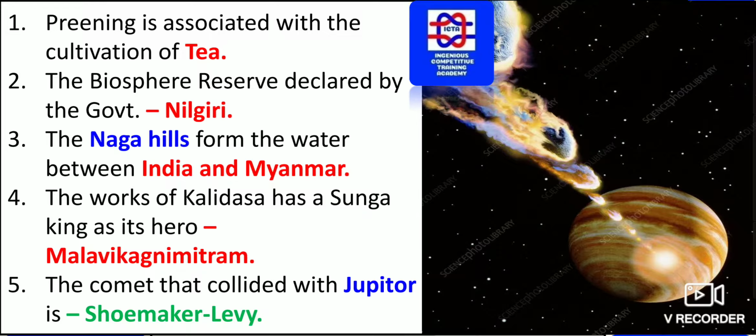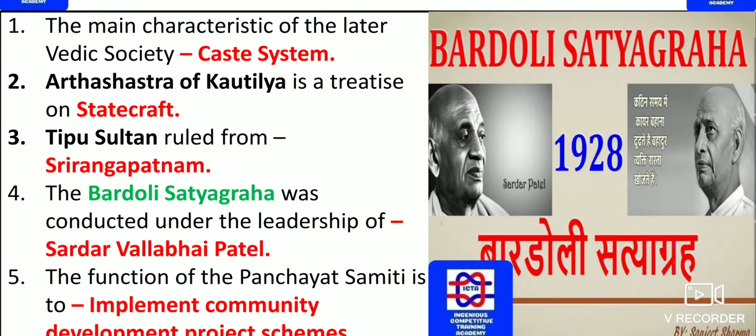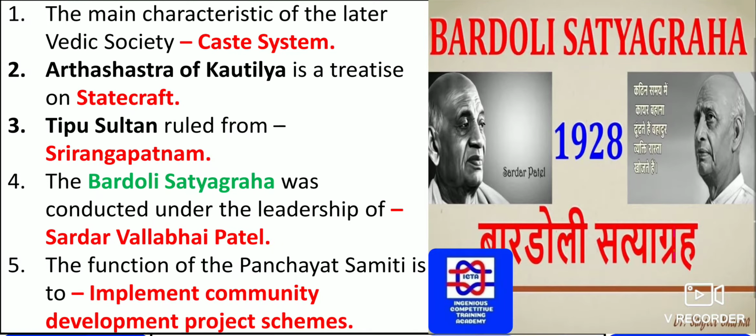The comet that collided with Jupiter is Shoemaker-Levy. We know that the comet Shoemaker-Levy directly collided with Jupiter. Now we have the main characteristic of the later Vedic society, that is the caste system. This is one thing you have to remember.